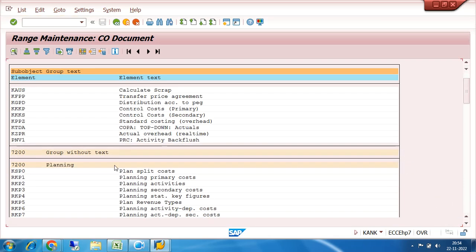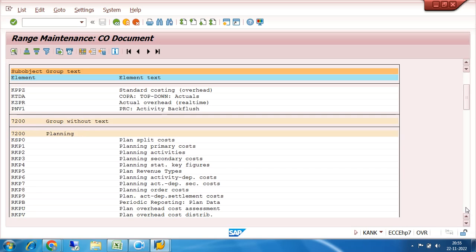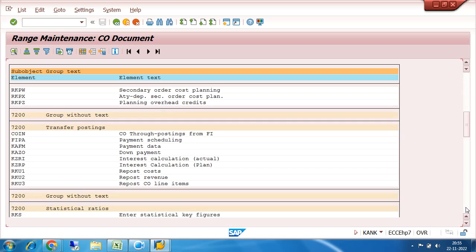So this is the second group. In the second group, there is another number range. These are relating to planning, because for costing, we have declared that we will implement the costing with standard costing. So there is a plan, there is an actual, and we can have the variances. And then there is a transaction type called COIN. This COIN is nothing but CO through posting from FI.